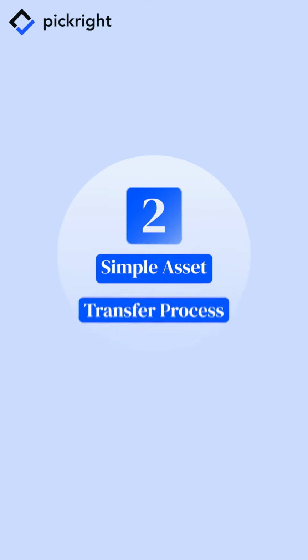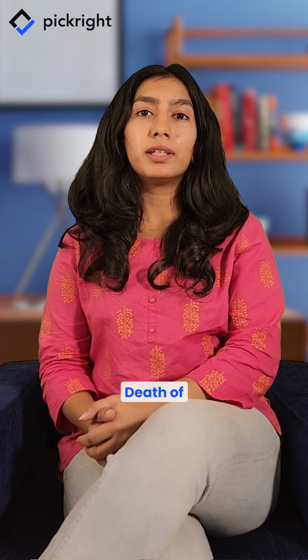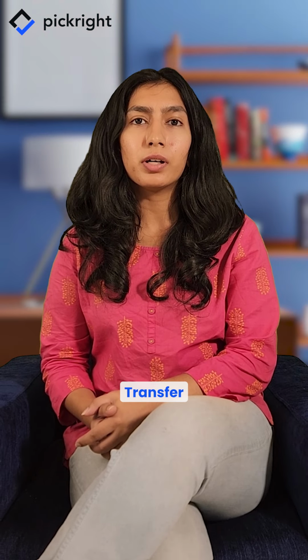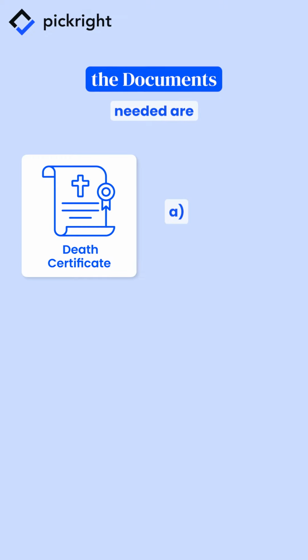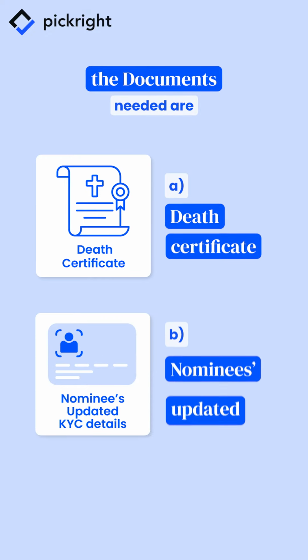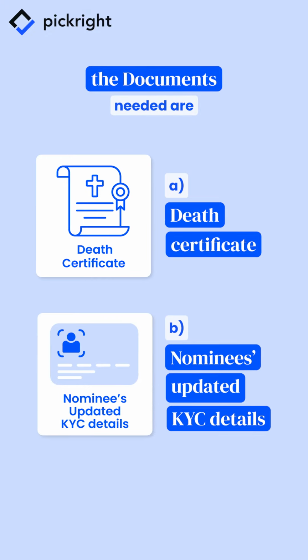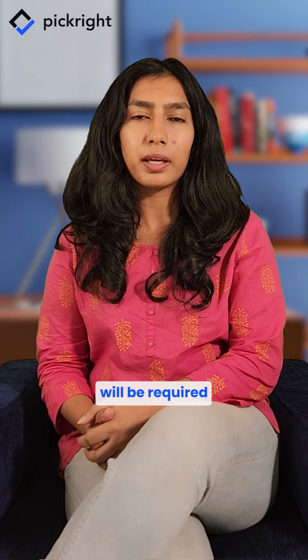2. Simple asset transfer process. In case of the death of the investor, for the asset transfer, the documents needed are A. Death certificate, B. Nominee's updated KYC details. No other extra documents will be required.